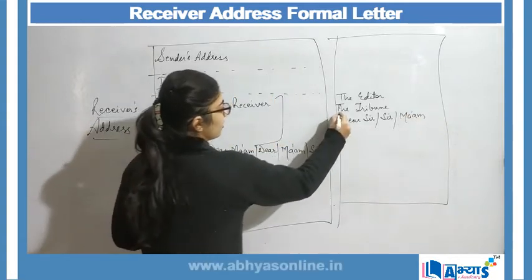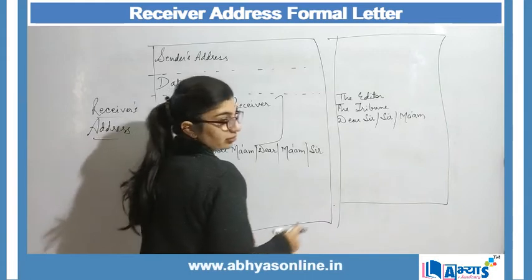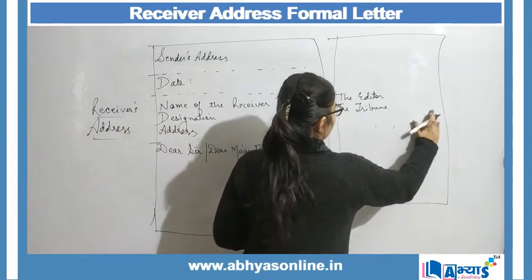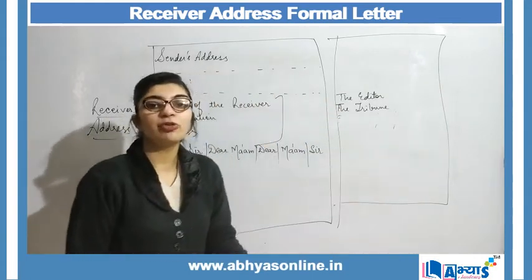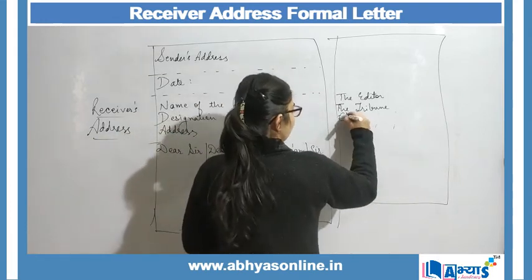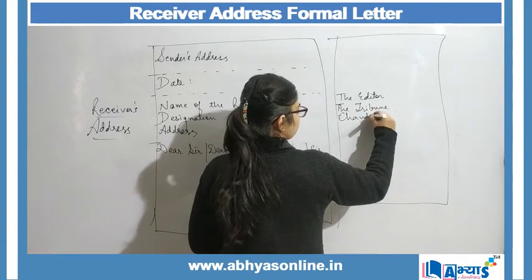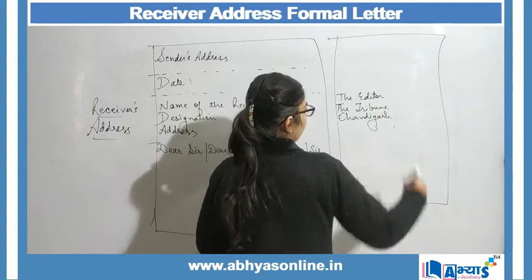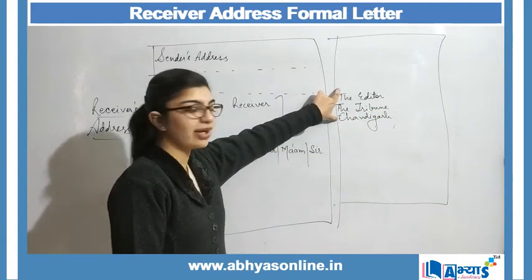Again, my bad. The Tribune, then we have to mention where the Tribune is located. So I will say Chandigarh. This is the complete address.